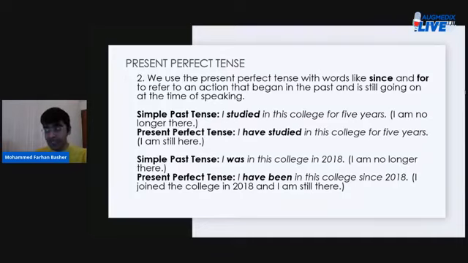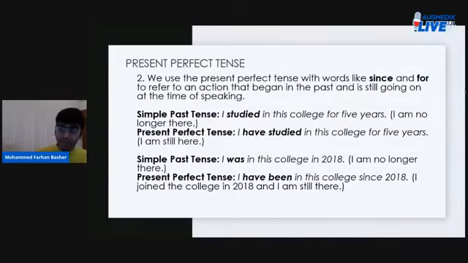But when you say I have studied in this college for 5 years, you connote that you still study in that college. Or maybe, just maybe, you have recently finished your studies in that college, right?